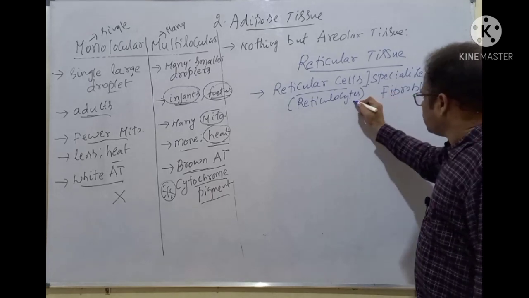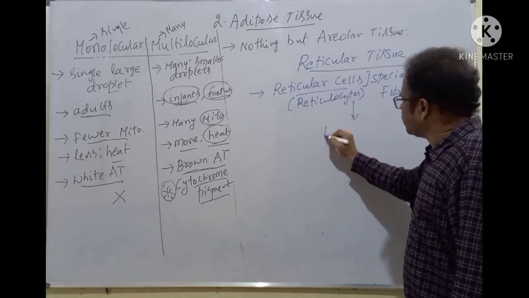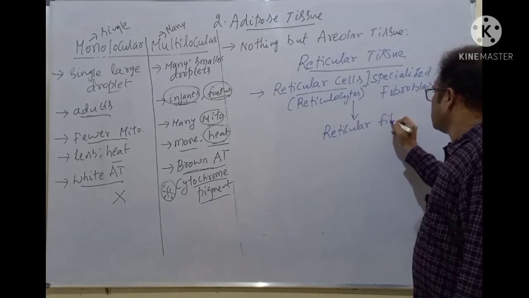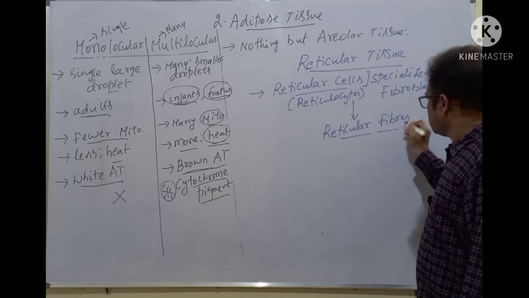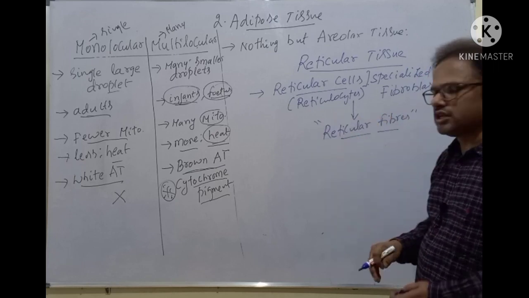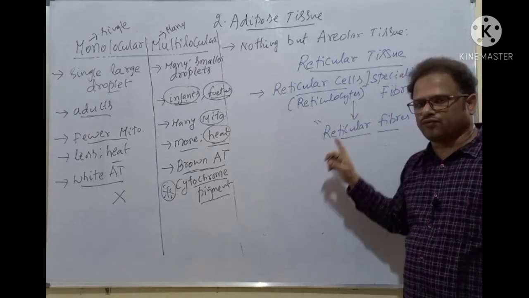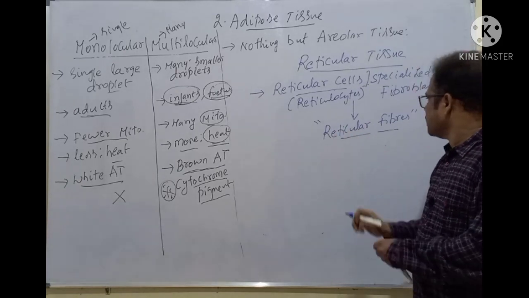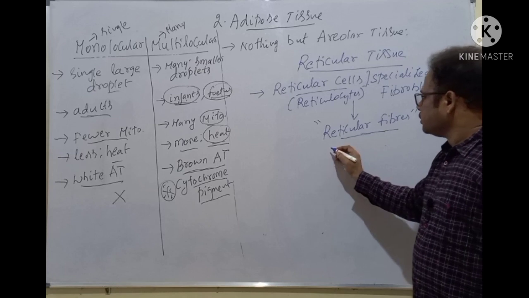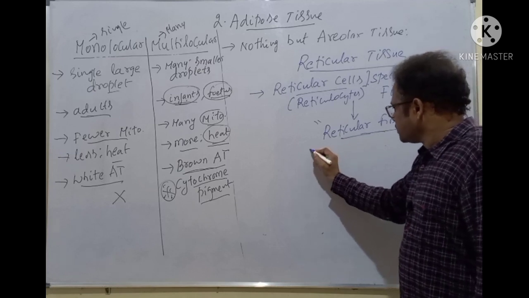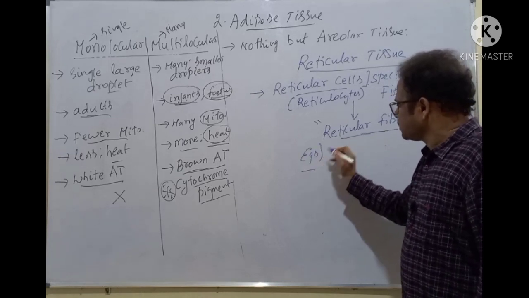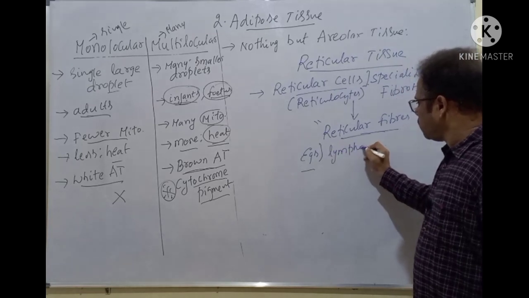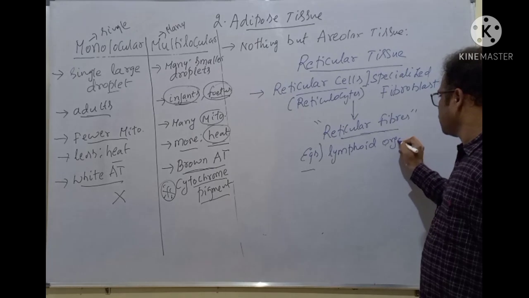They secrete the reticular fibers. A few minutes back we discussed reticular fibers, collagen fibers and elastic fibers. One type of fiber is the reticular fibers, made of the reticulin protein, isn't it? These reticular fibers form the supporting framework of the lymphoid organs.